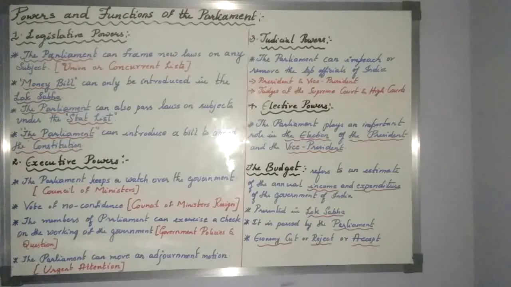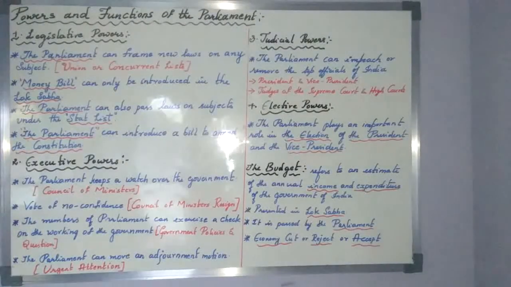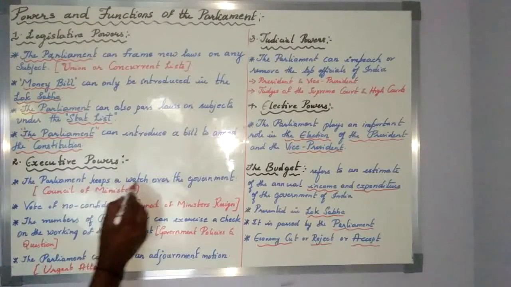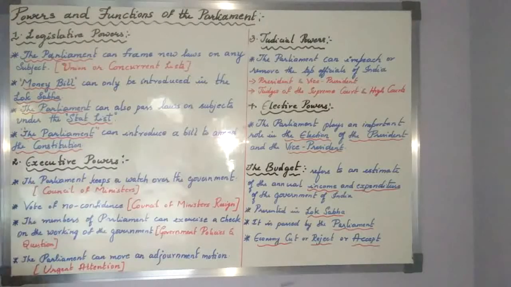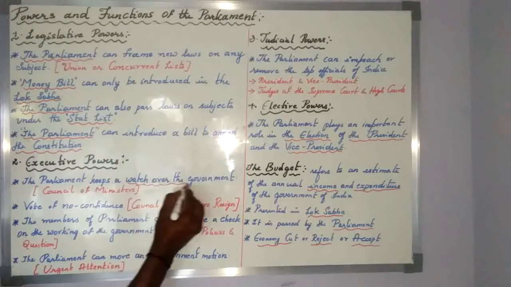And the next one, if you see, is executive powers, or we call it control over the executive. In that, the first and foremost function is that the parliament keeps a watch over the government. So parliament is the one which always keeps watch over the ruling government.